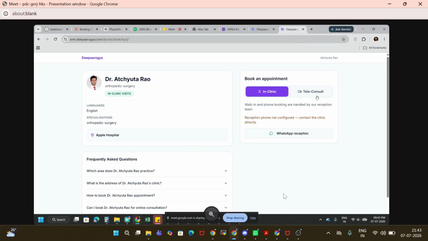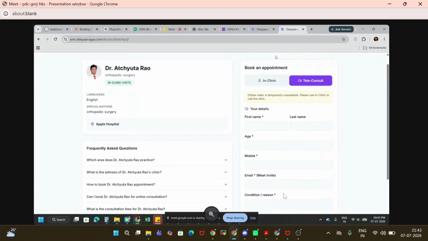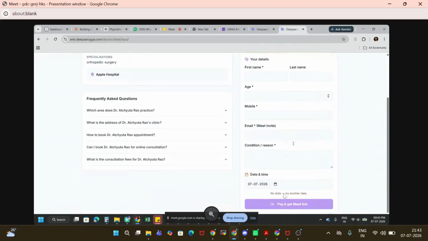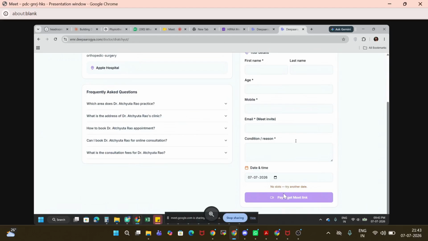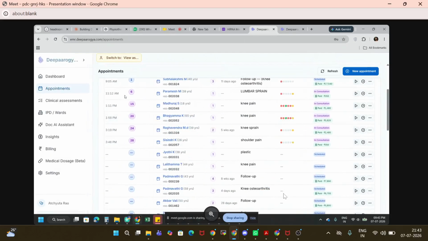We are supporting the teleconsultation service also, and all the information filled in this form will directly reflect in our EMR. So here you have to fill in all the details. You will see the payment link, and once the payment is confirmed, you can see the appointment here.